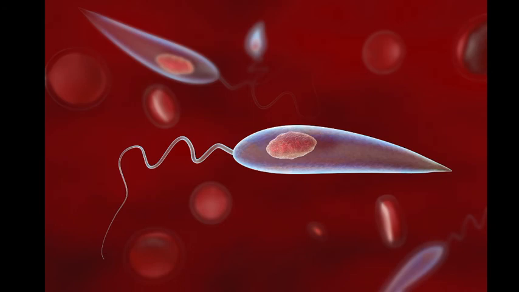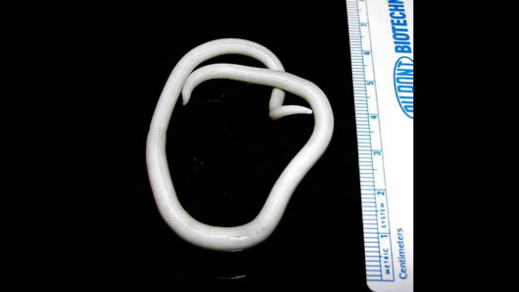Leishmania is detected by the parasite DNA in your body. If leishmania is entering your body, then parasite DNA confirms that this is the black fever caused by leishmania. Okay, so this is all about leishmania. We go with the last slide. This is a picture of an adult roundworm. We also call it Ascaris lumbricoides.